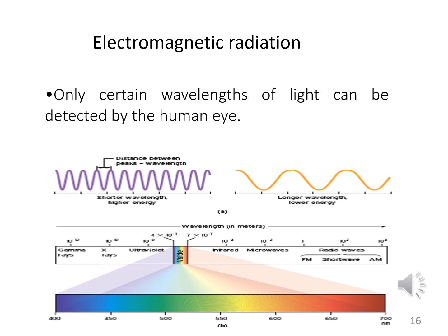The visible light consists of a small portion of the electromagnetic spectrum, and it consists of a broad range of electromagnetic wavelengths. You can see a spectrum of electromagnetic wavelengths which are present in a broad range in these slides. So only certain wavelengths of light can be detected by human eyes. These certain wavelengths of light are detected by the human eye.